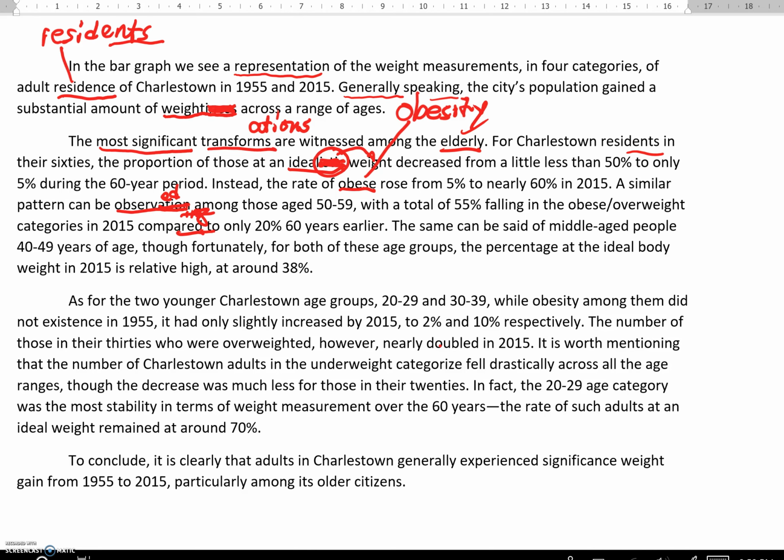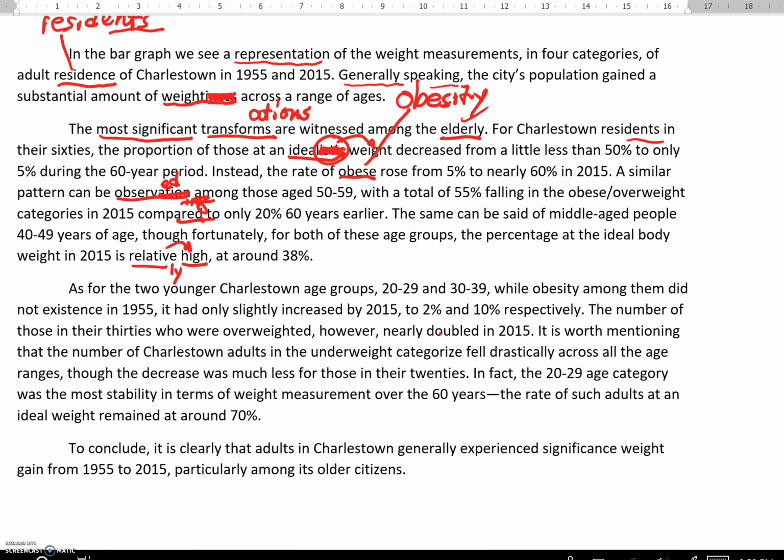The same can be said of middle-aged people, 40 to 49 years of age, though fortunately, for both of these age groups, the percentage at the ideal body weight in 2015 is relative high. Well, we have 2 adjectives here, and the first just kind of qualifies, modifies the second, and in that case, we need really an adverb form to modify an adjective, so relatively high is correct.